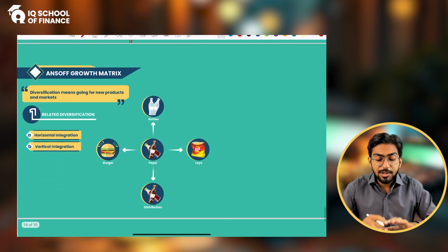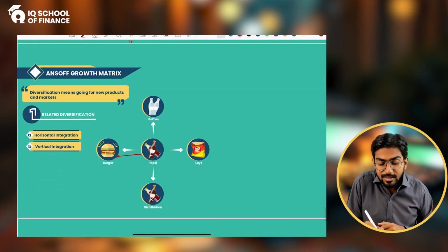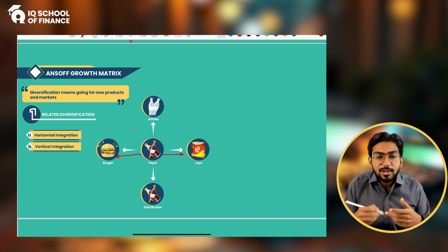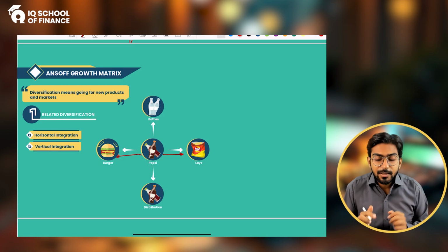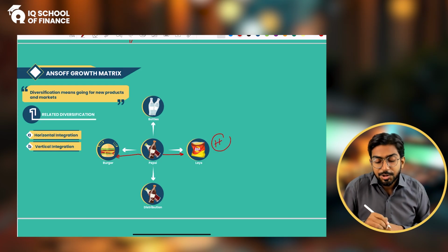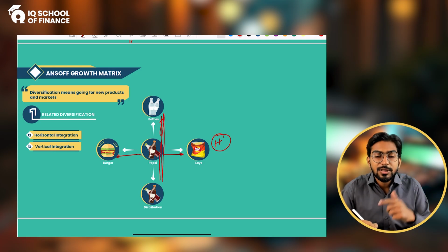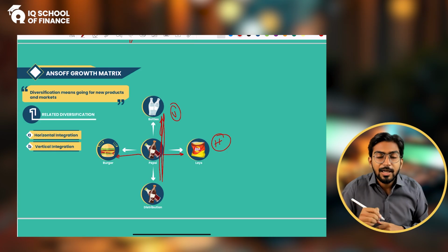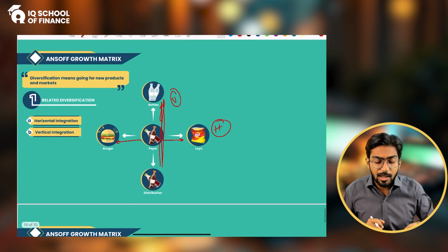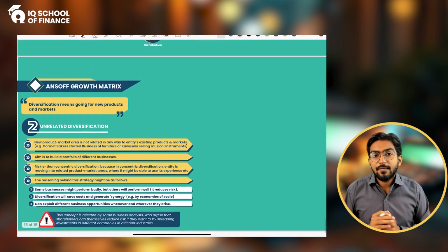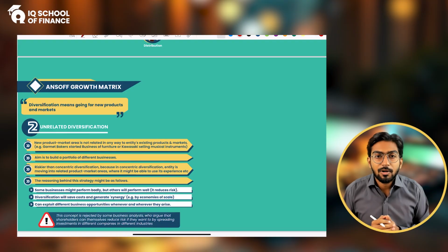So that is the structure: if you start making a similar product, although it's a diversification but somehow related, it's a horizontal diversification. But if you start moving up and down on your supply chain, it will be called vertical diversification. Alright, if all these things are clear, now let's move forward towards the unrelated diversification, and that's the last thing of this lecture.